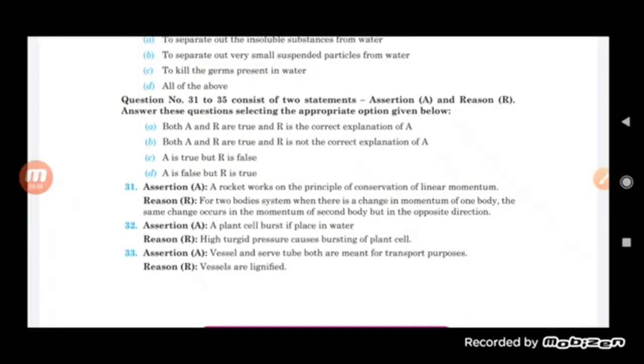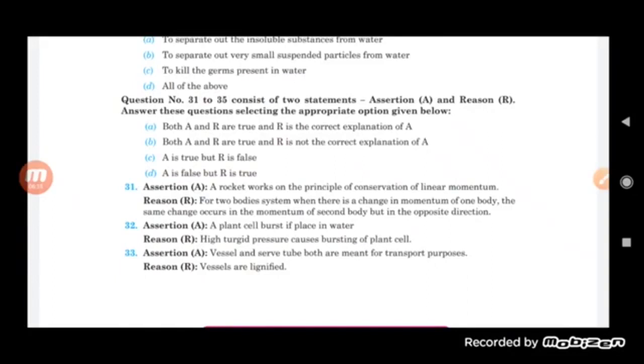So the assertion is that a plant cell bursts if it is placed in water. And the reason is that it is because of the high turgid pressure that the plant cell bursts. So basically you will see that the assertion is false, because if we keep the plant cell in water, it is not going to burst.